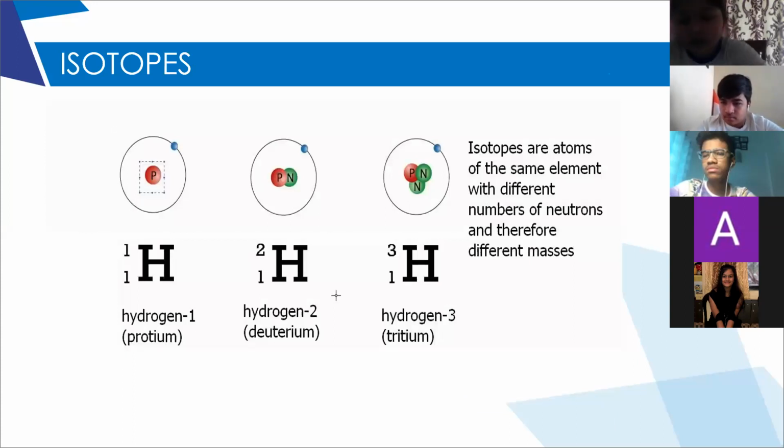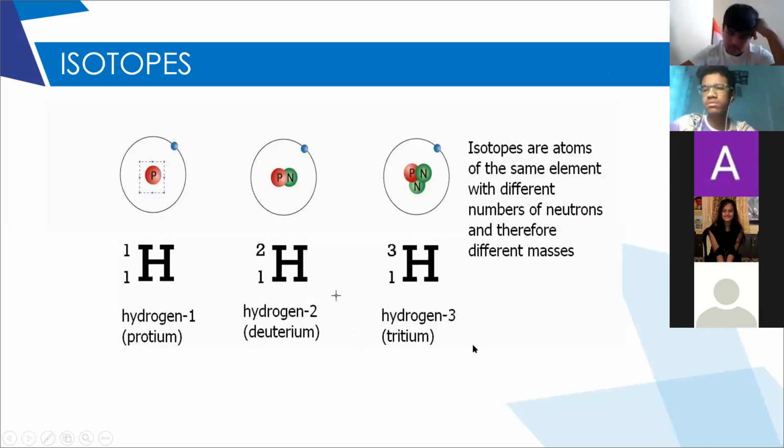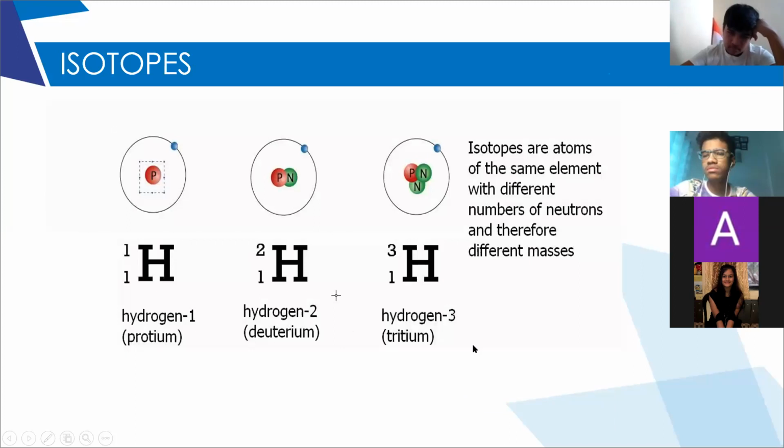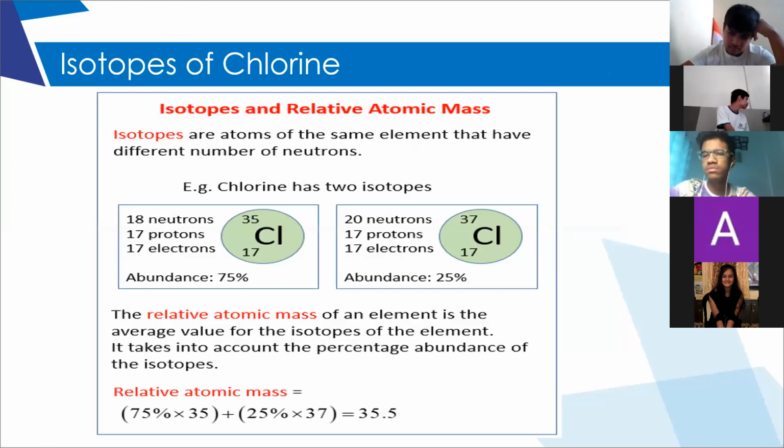You have to learn by heart the isotopes of hydrogen and chlorine, the names of the isotopes of hydrogen. I think most of you are thorough with that, but still you have to learn them by heart. Can you go to the chlorine isotope slide? Cl-35, Cl-37.